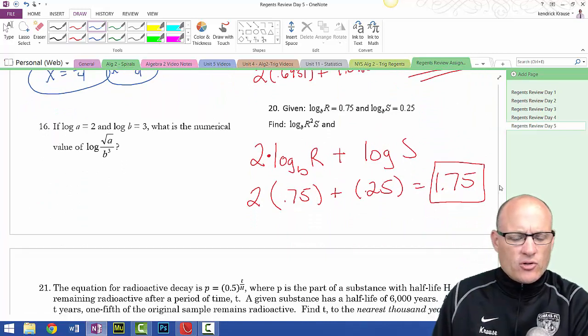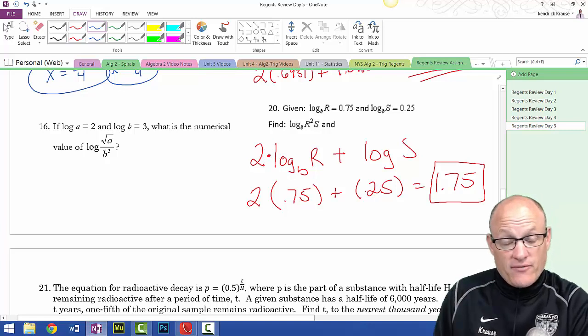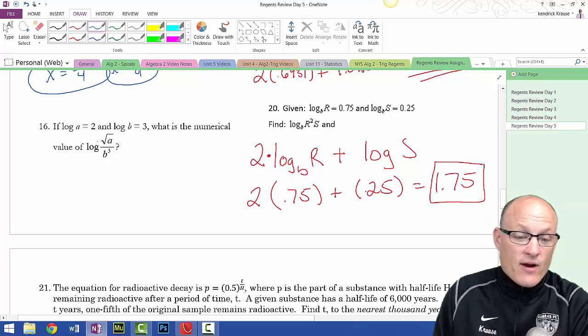All right, here we go. We got a log question. We got division, so that's going to go back to subtraction. We have a radical. Remember, this is really to the 1/2 power because this is a square root.